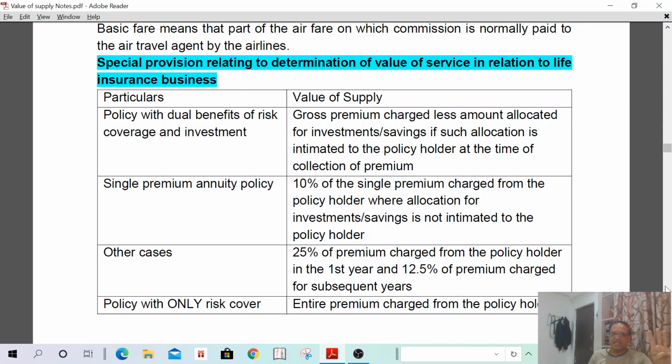In 4 cases, I have informed you. I discussed policy with dual benefits: gross premium minus amount allocated for investment. If the investment allocation is known at the time of collection of premium, single premium, 10% of the single premium shall be the value of supply where the allocation for investment is not intimated to the policyholder. Other cases, 25% of premium charged for first year and 12.5% for subsequent years. If I had taken only risk cover, then my entire premium shall be the value of supply. Understand? Okay.